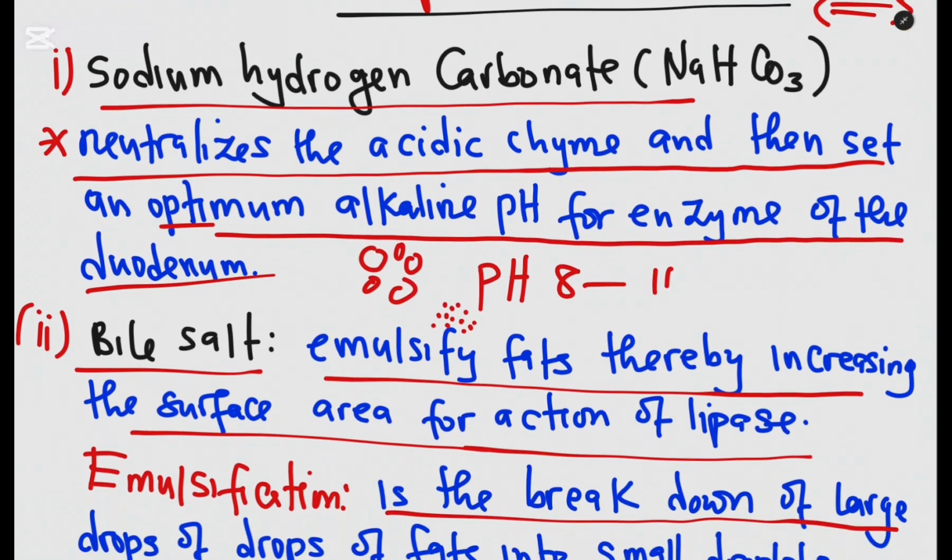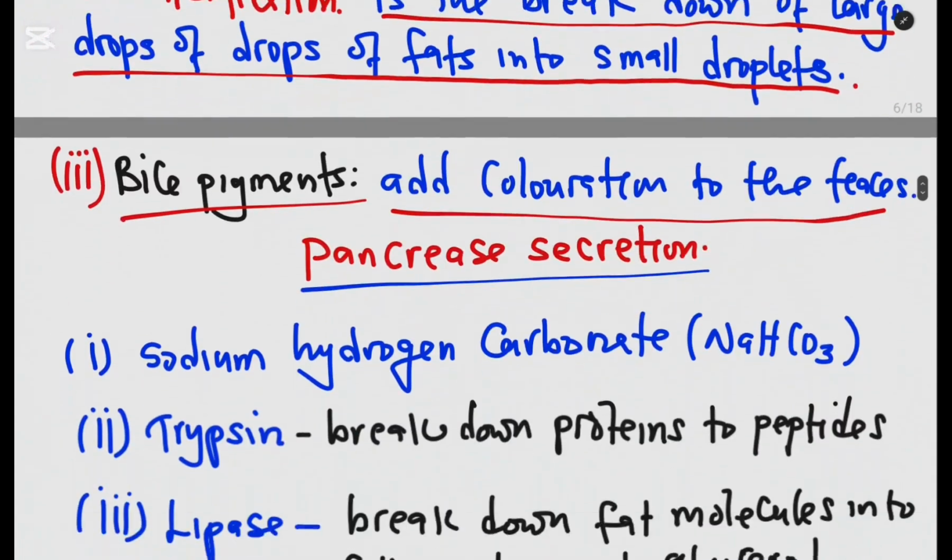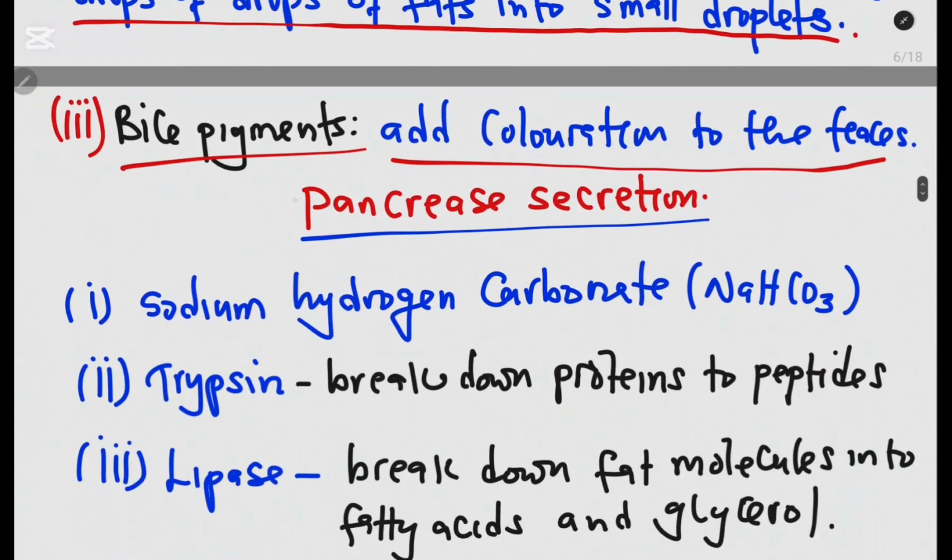The other question that we expect in an exam is: what is the role of the liver in digestion? It produces bile that contains bile salts, which emulsify the fats. Then now let us look at the pancreas, or pancreatic secretion. We said the duodenum receives secretions from two parts, that is the liver and the pancreas.